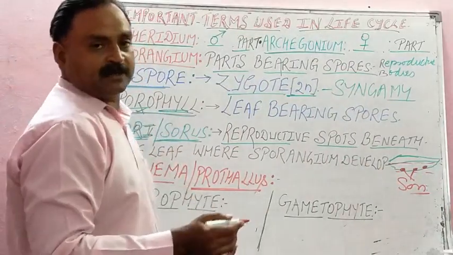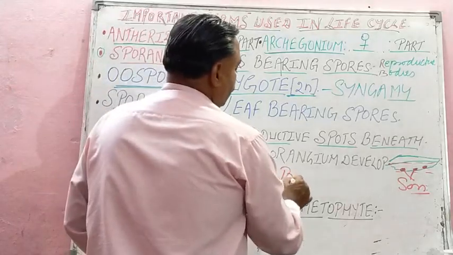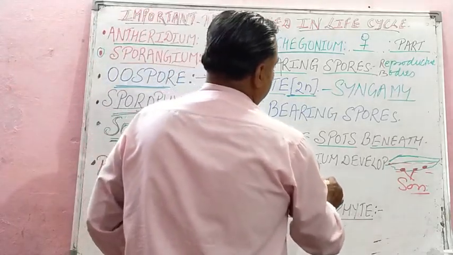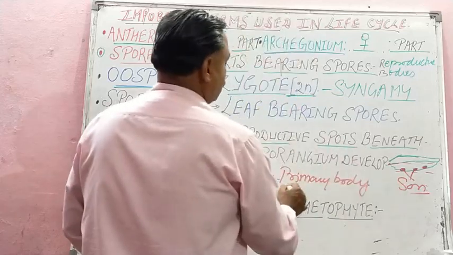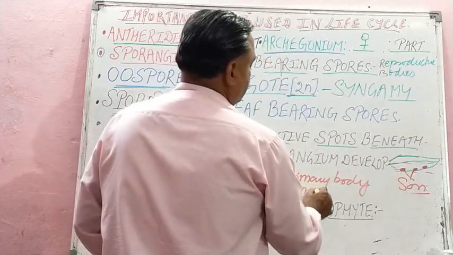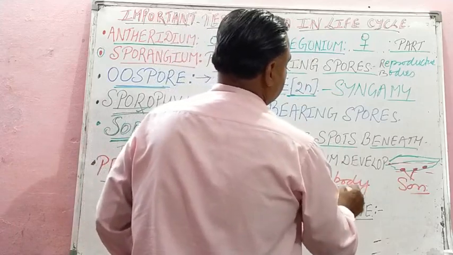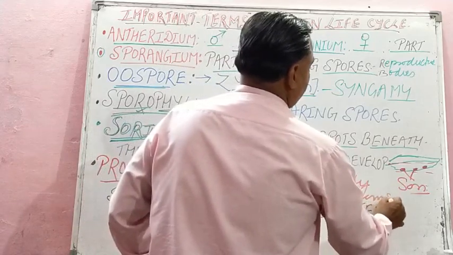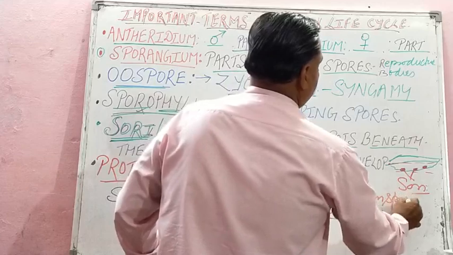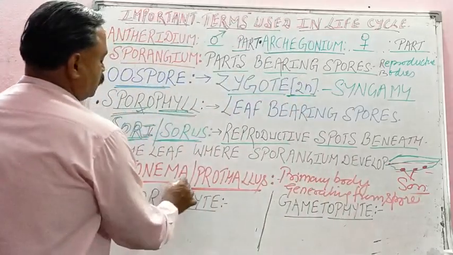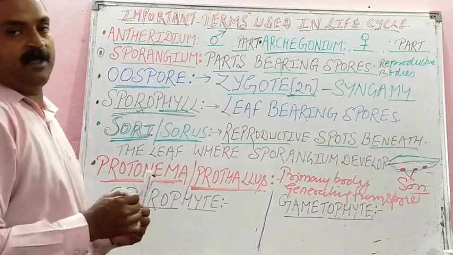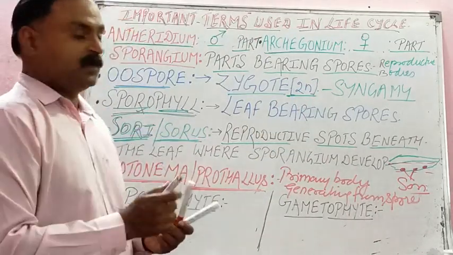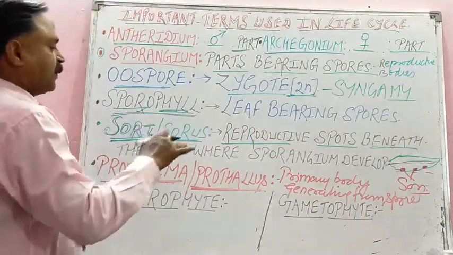Protonema or prothallus is the primary body generating from spores. Remember, student, when the spores grow, they produce protonema or prothallus. Pro means before, that is, primary.